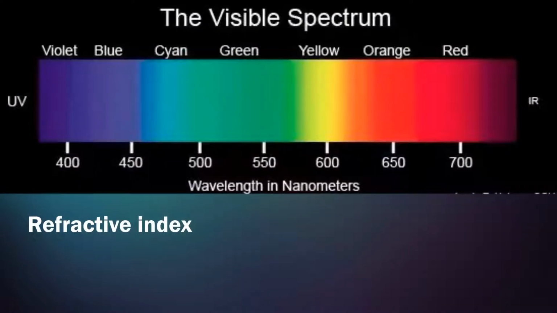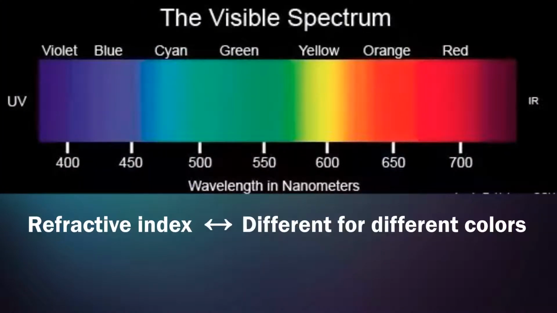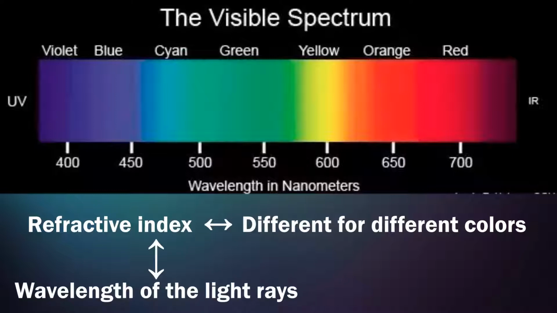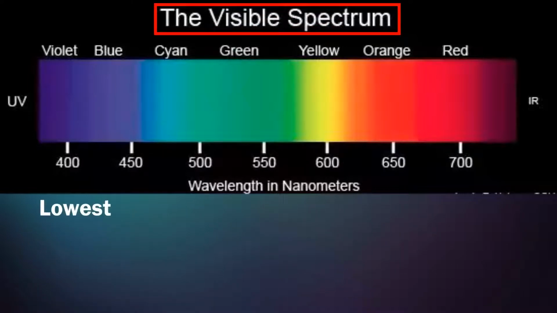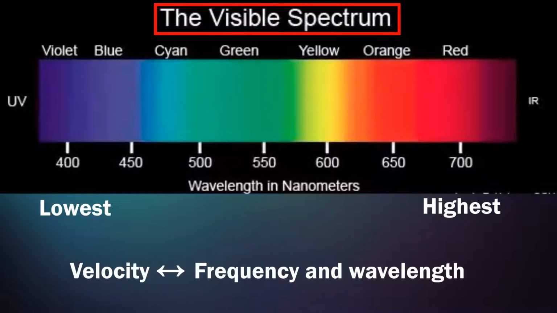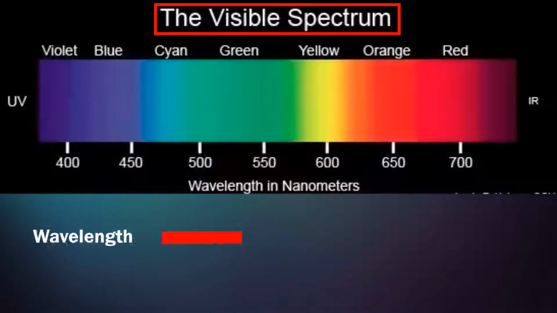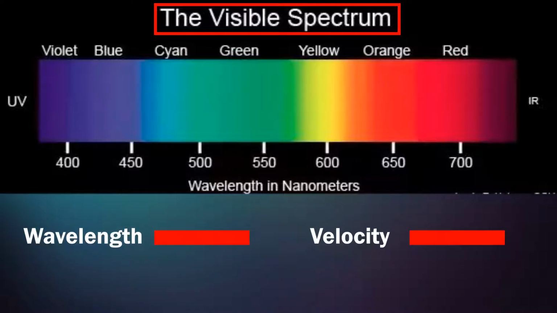This refractive index acts differently for different colors, as it depends on the wavelength of the light rays. If we compare the wavelengths of visible light, violet color has the least wavelength and red color has the maximum wavelength. The velocity of a wave depends on frequency and wavelength. When wavelength is higher, velocity is higher, and when wavelength is small, the velocity of that wave is low.